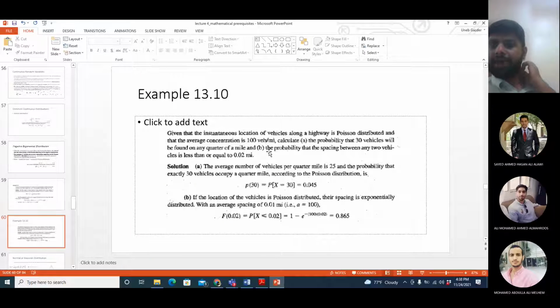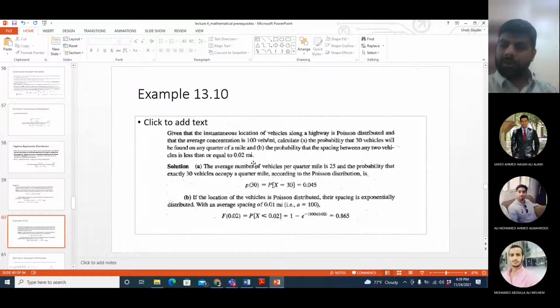So A will be 100. Again, you do the inverse to calculate the spacing, and then you do the inverse again to put it back to the arrival rate. So in simple terms, A is the average concentration, or A is the average arrival rate.